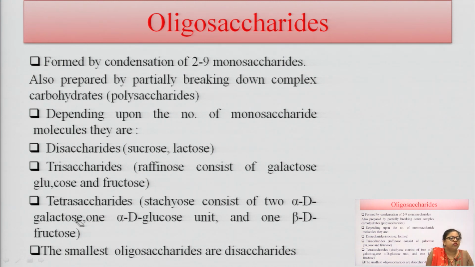The second one is trisaccharide, raffinose, which has galactose, glucose and fructose, and the third one is tetrasaccharide, stachyose, which consists of 2 alpha-D-galactose and 1 alpha-D-glucose unit with 1 beta-D-fructose unit, and D stands for the dextro form. The smallest oligosaccharide is disaccharide, because disaccharide gives 2 monosaccharides on hydrolysis.